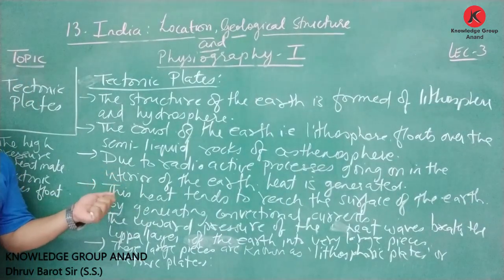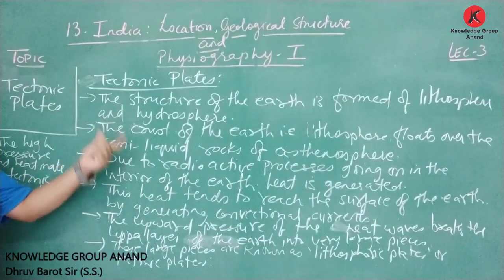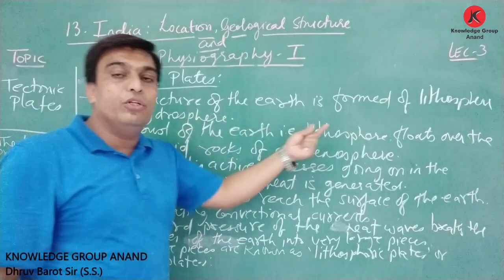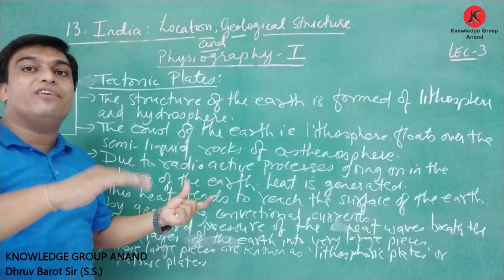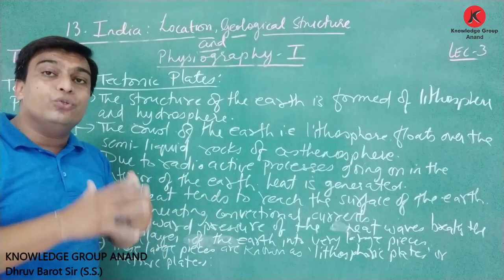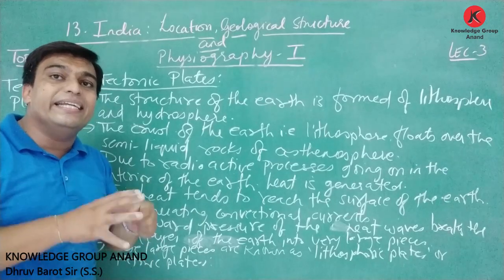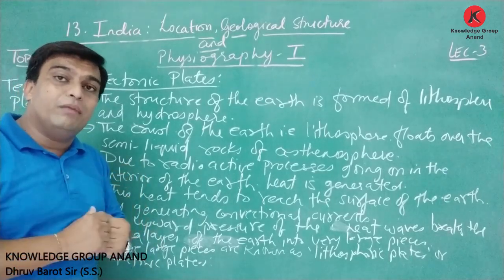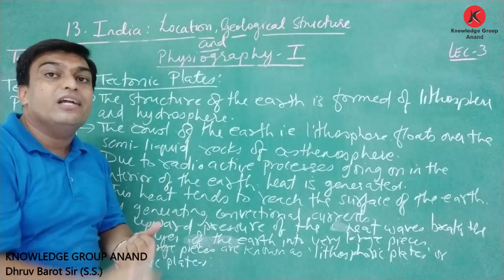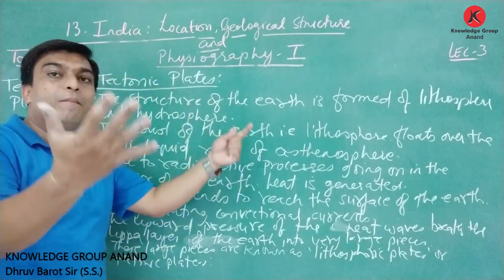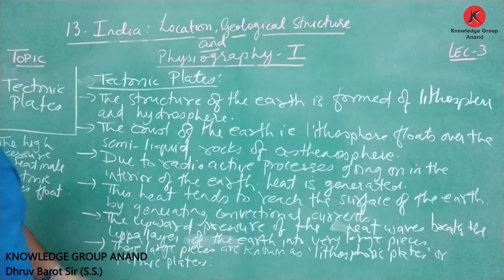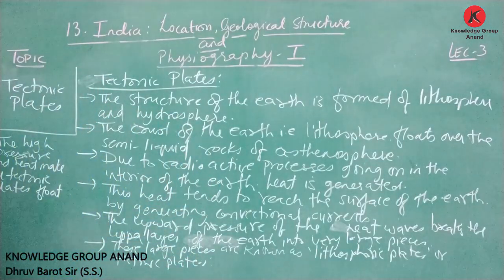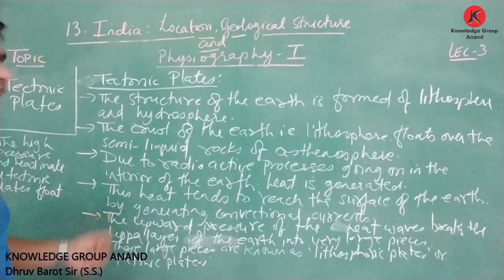So friends, here we have clearly understood how the structure of the earth is formed due to this lithosphere and asthenosphere. This lithosphere floats over the semi-liquid rock of asthenosphere. When due to the radioactive process heat occurs at the maximum level and rises upward due to pressure, this land breaks into big pieces that form the big plates, known as lithospheric plates or tectonic plates. Now let us understand about these tectonic plates.